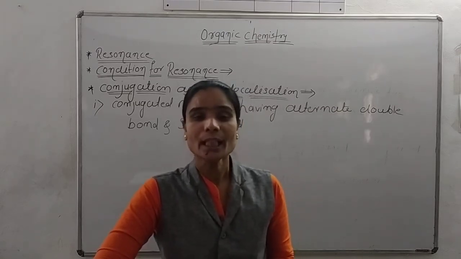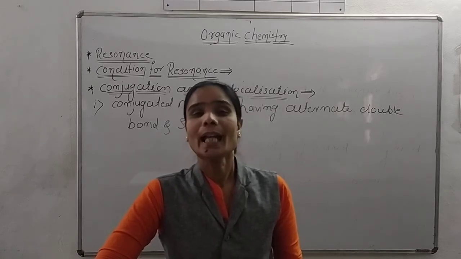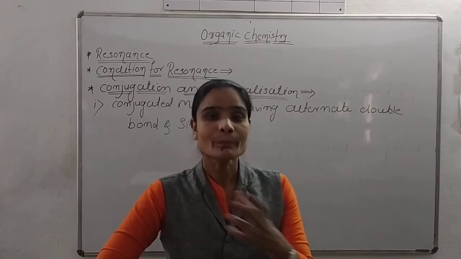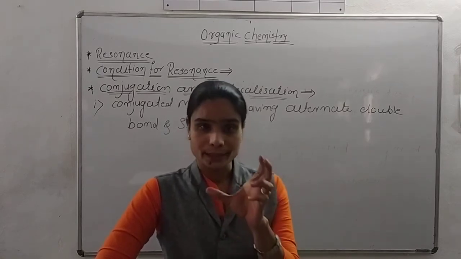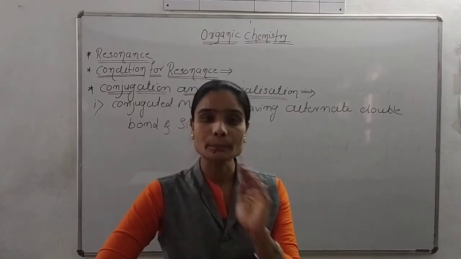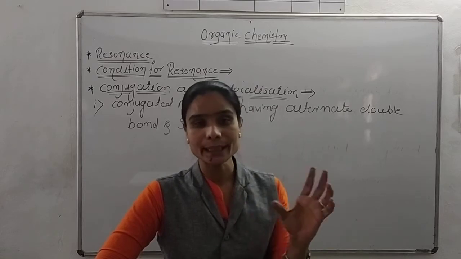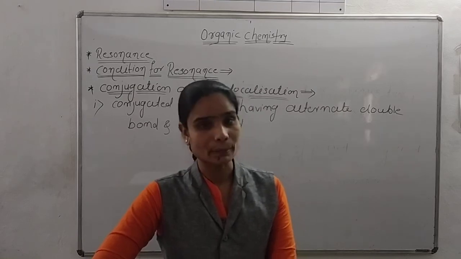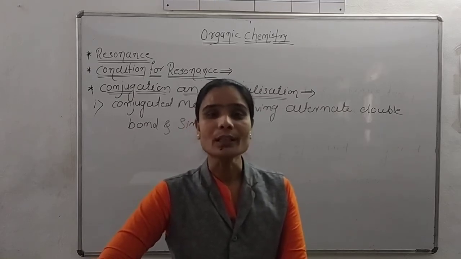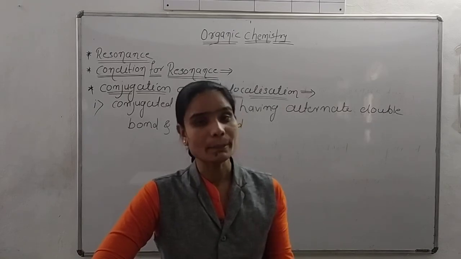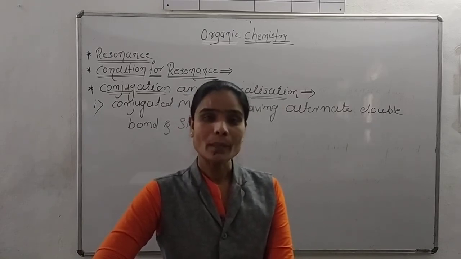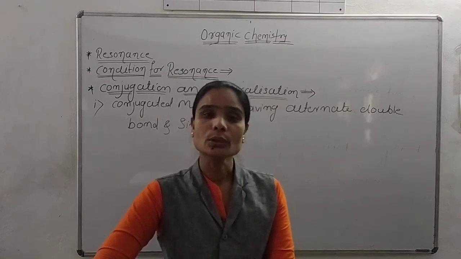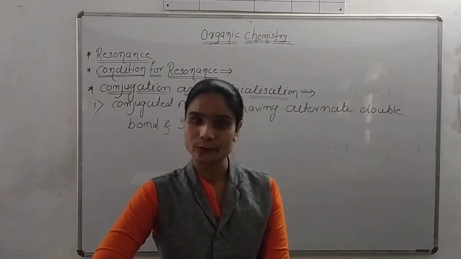When the transfer of electrons takes place, as we already saw in the electromeric effect and the mesomeric effect, that transferred electron is the pi electron, because the sigma bond is a strong bond, and the sigma bond never breaks, and the sigma bonded electron never transfers in any organic molecule. Whenever the transfer or shifting of electrons takes place in a double bond or triple bond, the pi bond electron always transfers. So keep in mind, any organic molecule which has a double bond or triple bond gives the transfer of pi electron.